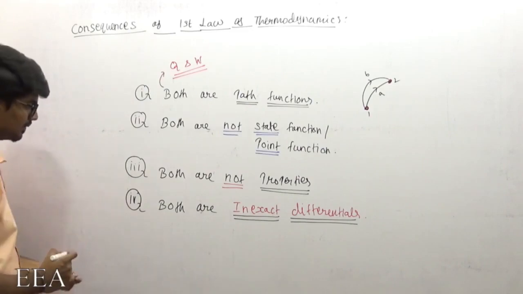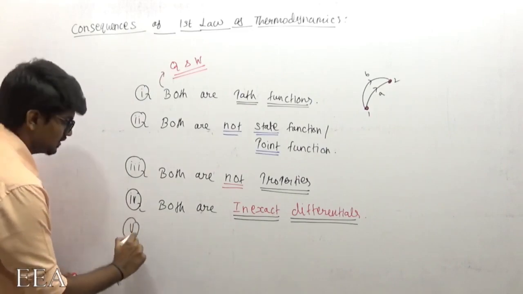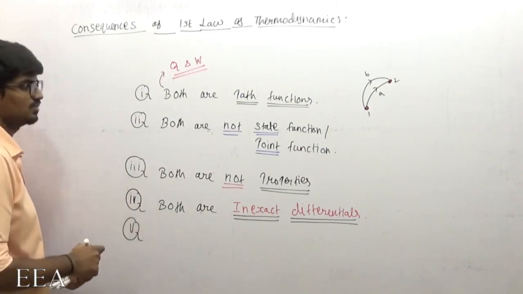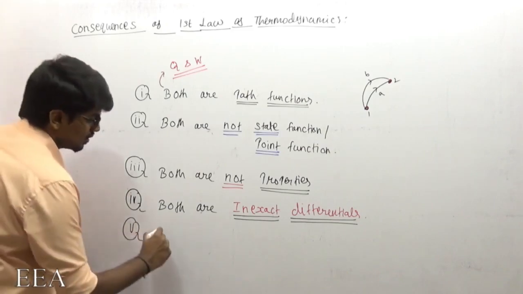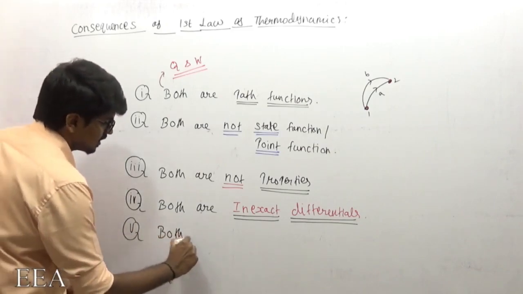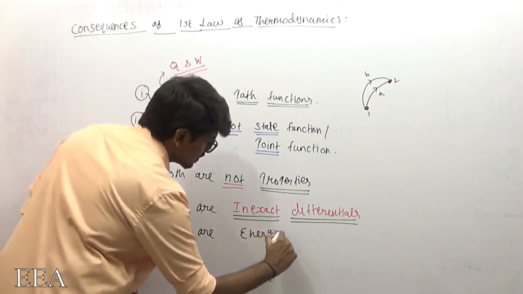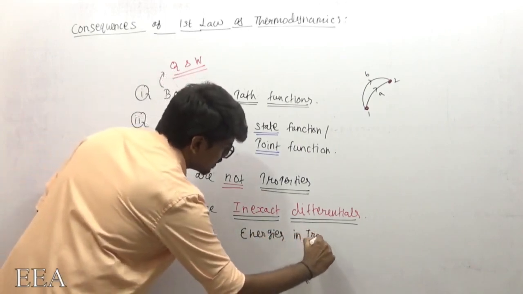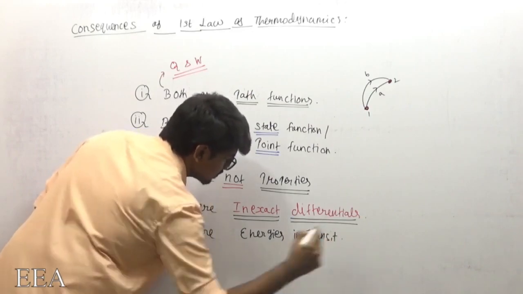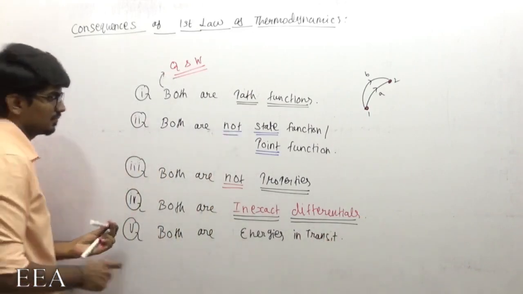Now finally, this I also already explained, but still we need to learn it here. Both are energies in transit. What does that mean?